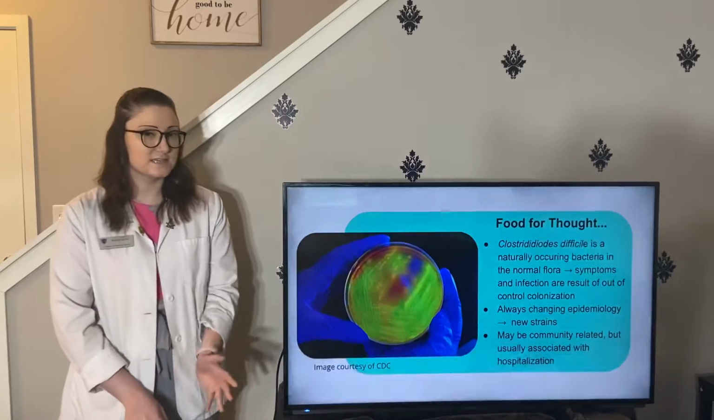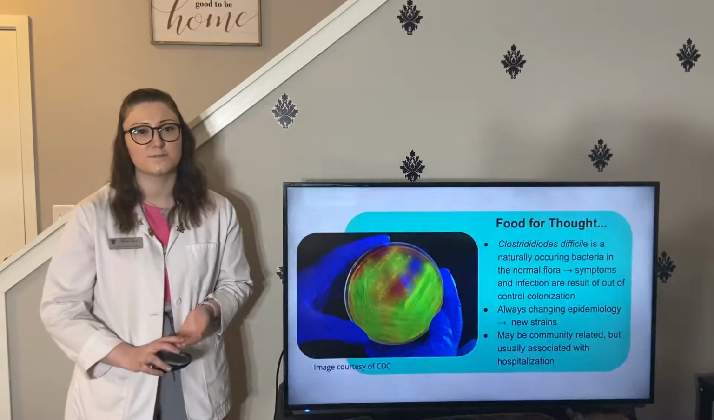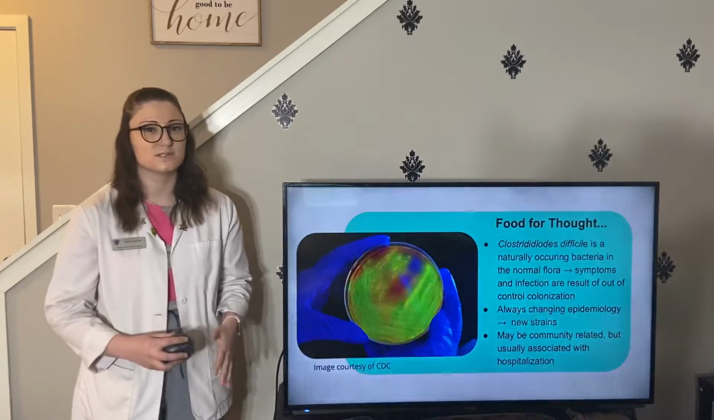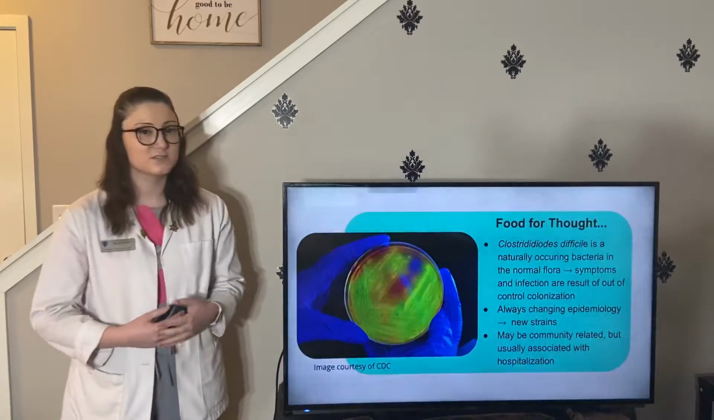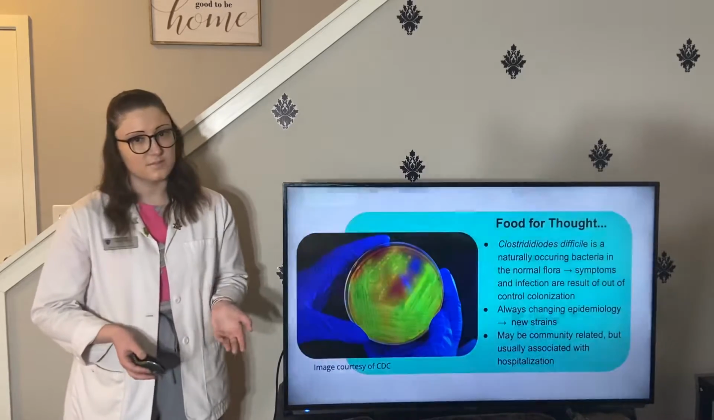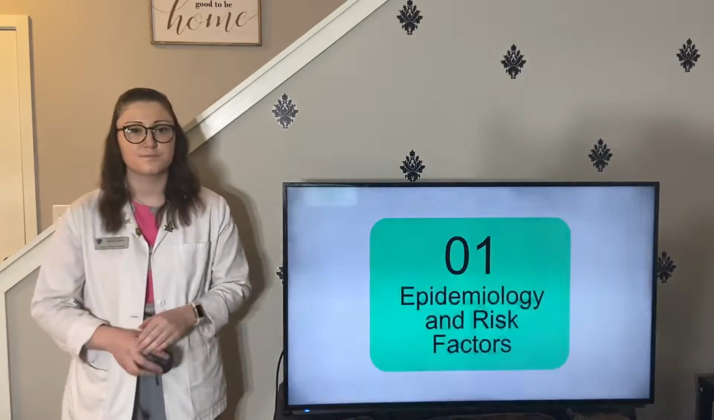As we go through this presentation, it's really important to remember that Clostridioides difficile is a naturally occurring bacteria in your normal flora. The symptoms and infection are only the result of out-of-control colonization. And it's an always changing epidemiology because there are constantly new strains emerging. Also, you can contract this from the community, but it's usually the result of hospitalization.